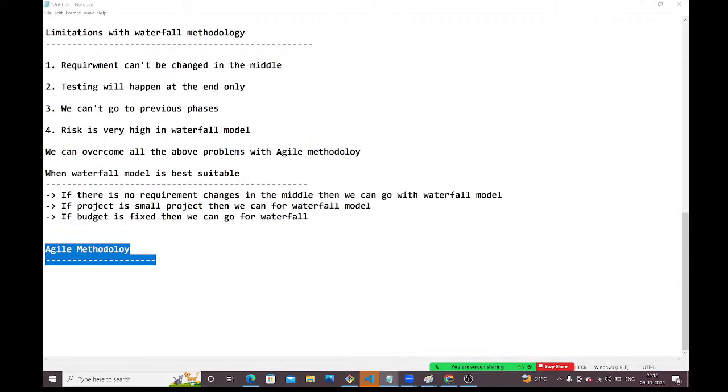Once this Agile methodology is completed, from day after tomorrow onwards, I am going to start our Linux sessions, guys. By tomorrow, I will complete this Agile methodology. From the next day onwards, I am going to start our Linux session. Okay.